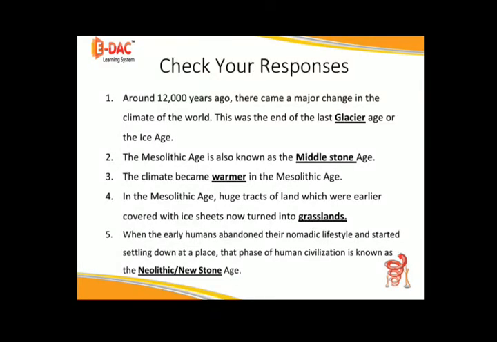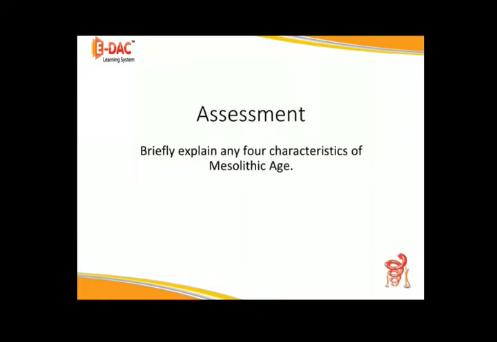Let's check our responses. First, glacier. Second, middle stone. Third, warmer. Fourth, grasslands. And fifth, Neolithic or new stone. Let's quickly do an assessment. Briefly explain any four characteristics of Mesolithic age.